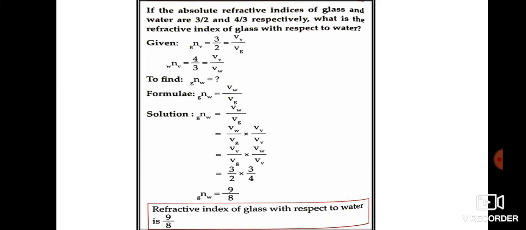So try to understand the concept. Whenever a give reason is asked, understand which concept you are going to use. Are you going to use the concept of internal reflection? Are you going to use the concept of refraction, or is it dispersion of light? If you can understand that, if you write the definition, you will get 1 mark. Okay, so it is very important for you to go through and read the textbook, especially diagrams. Diagrams are important. Okay, so read the lessons properly, and all the best.